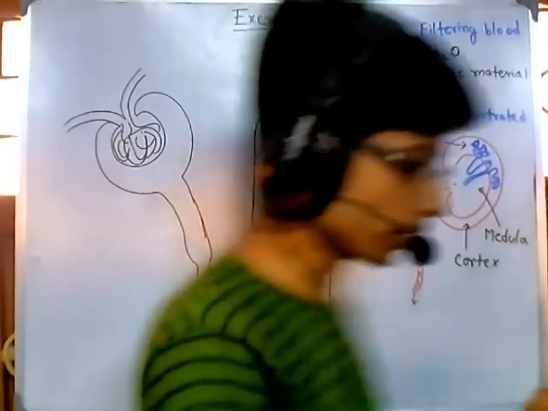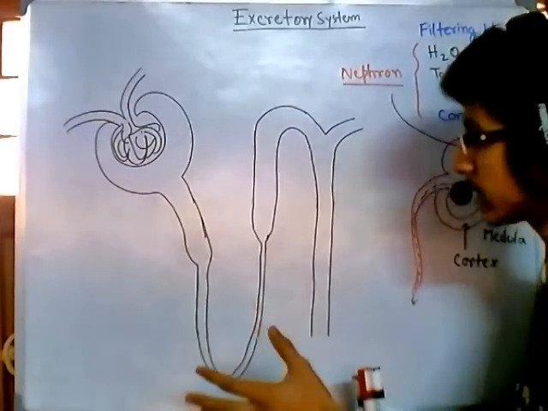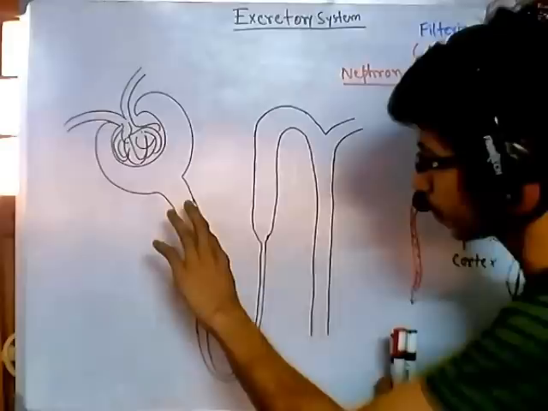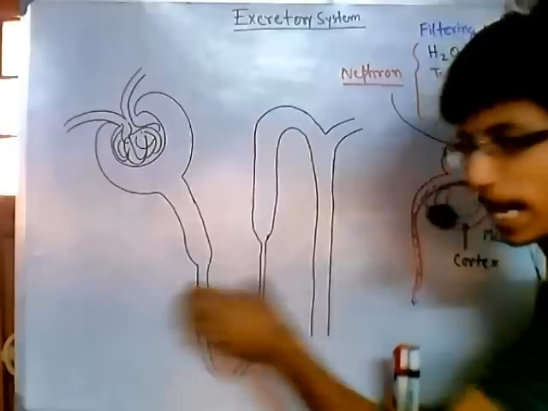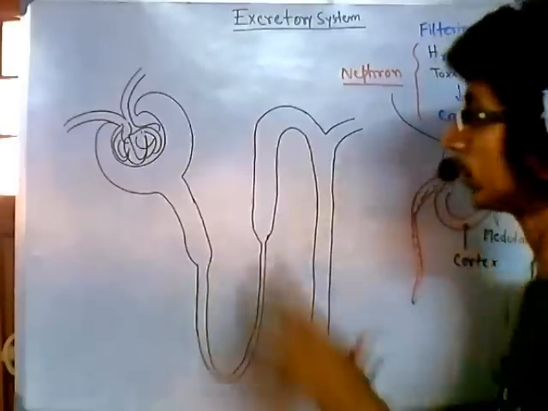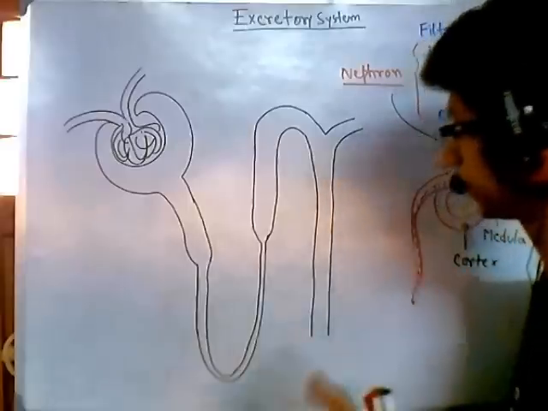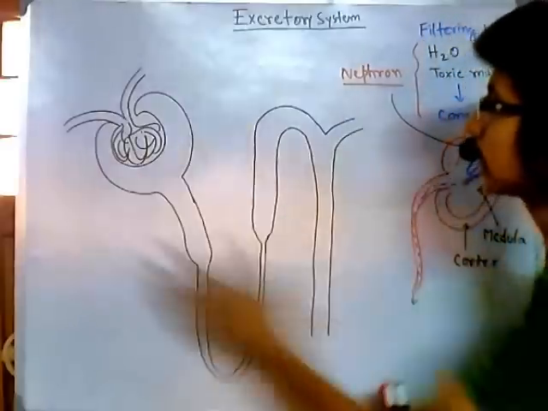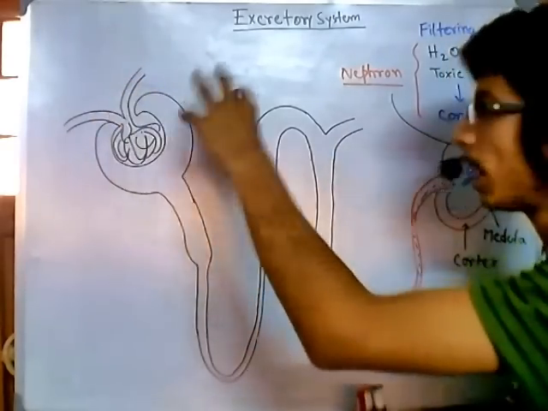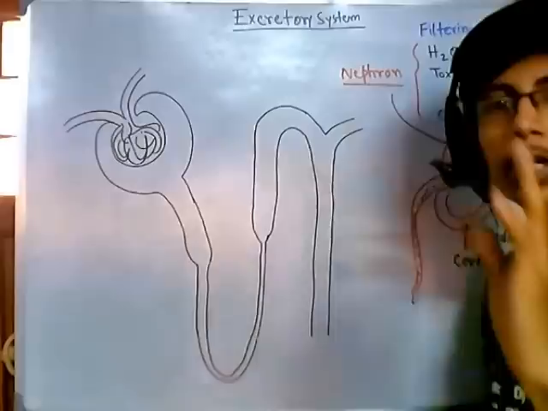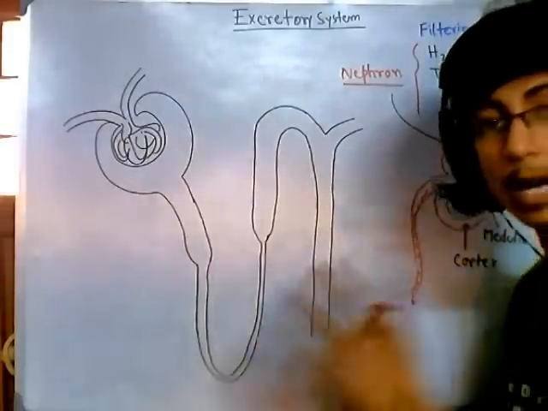So this is a kind of overview, in the big picture. It's not a detailed structure, but there are some important points. When I'm drawing this, I'm making some regions fat, some thinner. This is very important when you're drawing a nephron, right? I'll be talking about those parts in a few minutes, and you'll understand that. Remember, this part is not that big. It's a very small part, but I'm drawing it larger for you to visualize it properly. So this is the whole nephron, and we'll be learning how everything works.